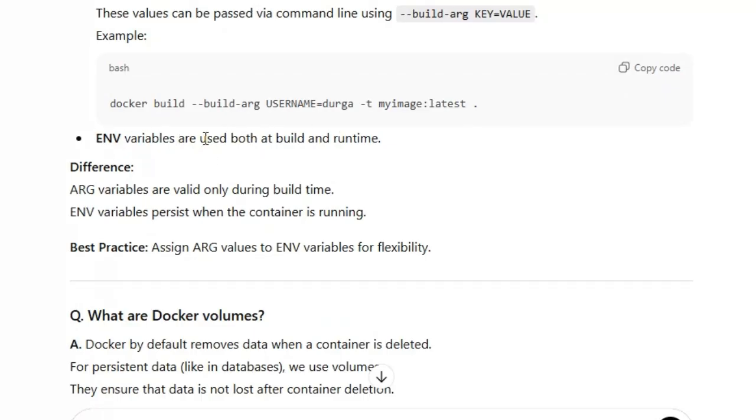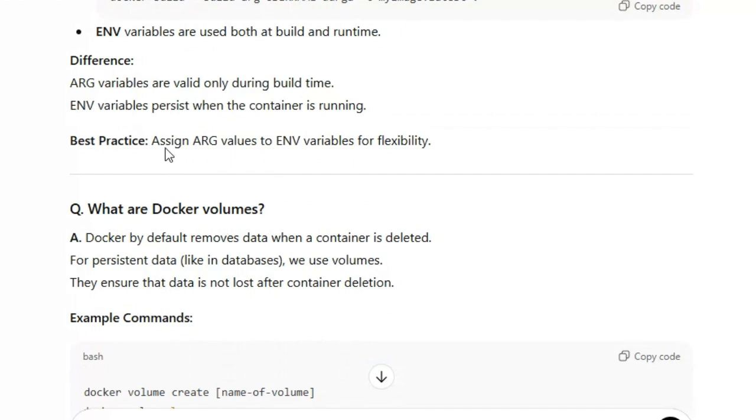ENV variables are used at both build time and runtime. The difference: ARG variables are valid only during the build time, while ENV variables persist when the container is running. As a best practice, assign ARG values to an environment variable for flexibility.